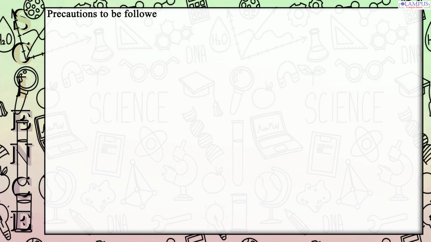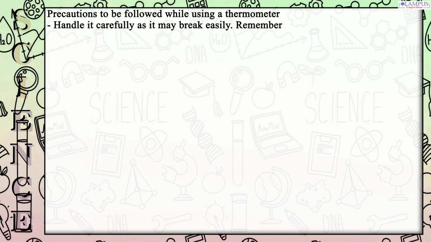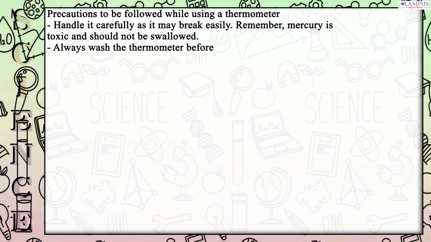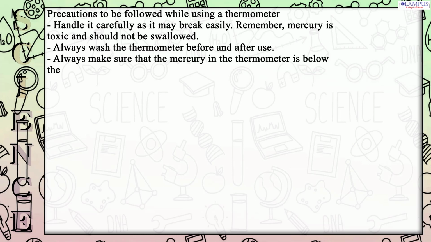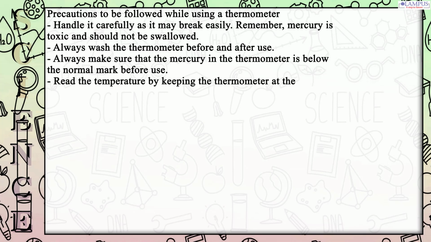Precautions to be followed while using the thermometer. Handle it carefully as it may break easily. Remember, mercury is toxic and should not be swallowed. Always wash the thermometer before and after use. Always make sure that the mercury in the thermometer is below the normal mark before use. Read the temperature by keeping the thermometer at eye level. Do not hold the thermometer by the bulb.